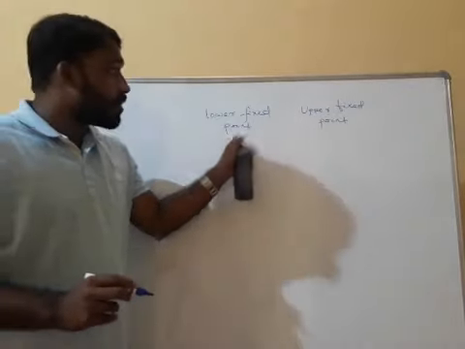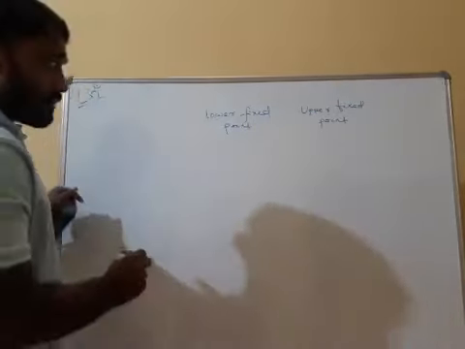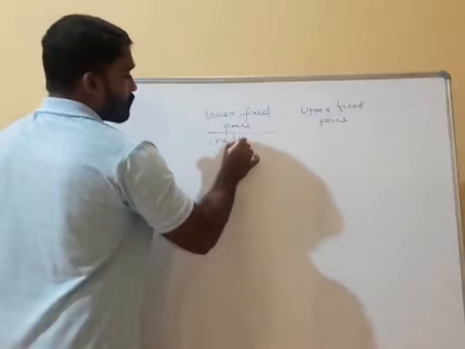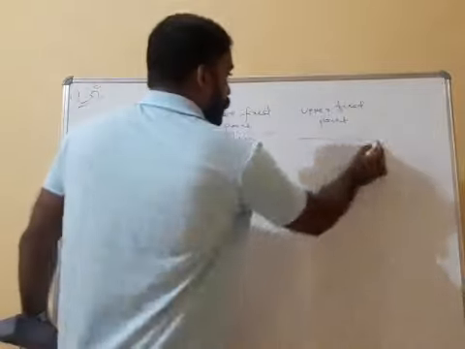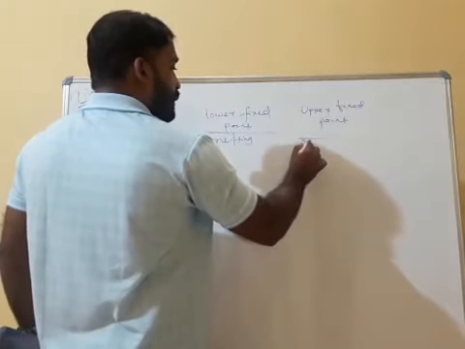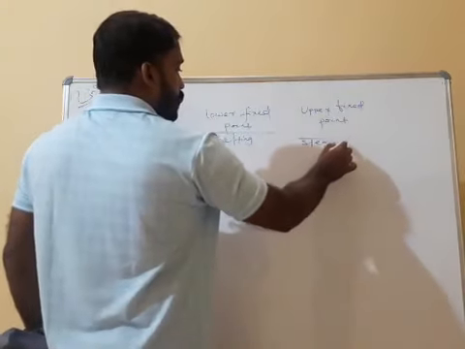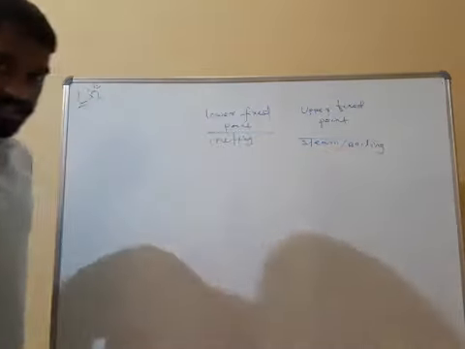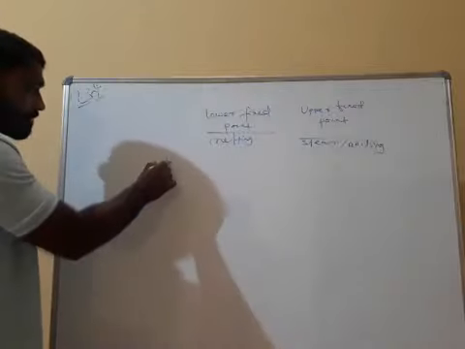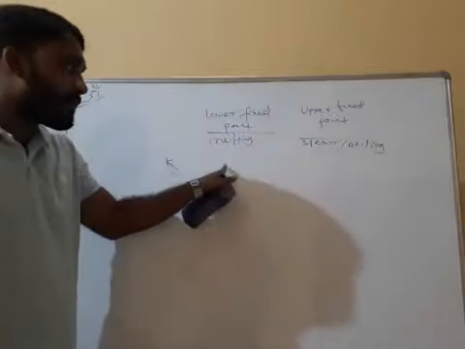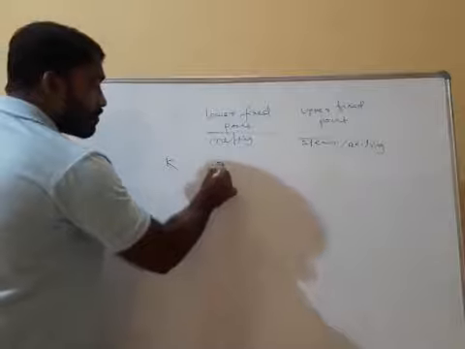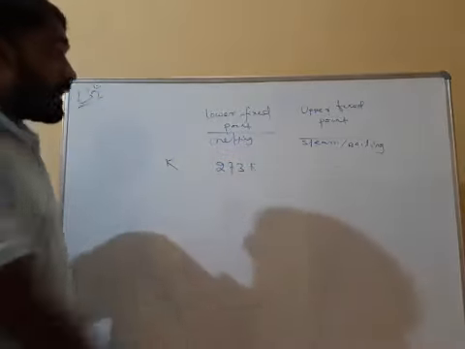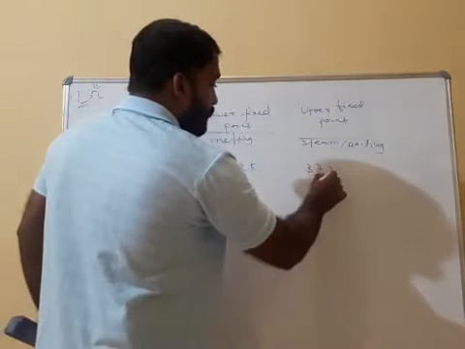The lower fixed point you can also say melting point or freezing point, and the upper fixed point you can say steam point, boiling point or condensation point. In Kelvin, the lower fixed point is 273 Kelvin and the upper fixed point is 373 Kelvin.